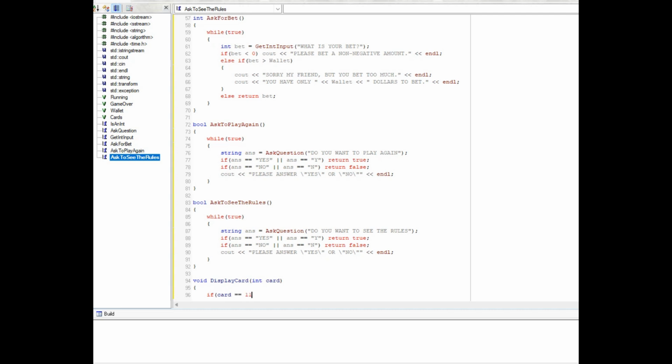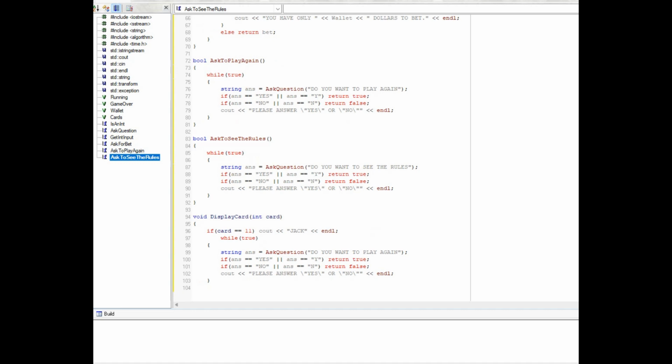If card equals 11, cout Jack. Else, Queen, King, Ace, 12, 13, 14, else, else.